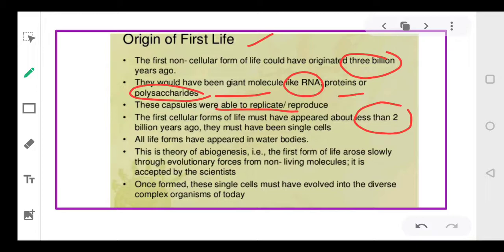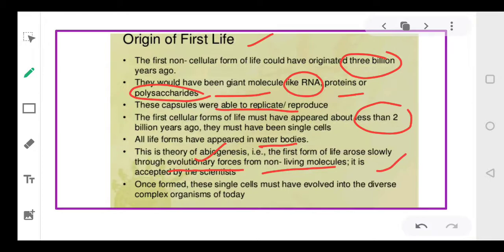And it is also believed that life appeared in water. So the first form of life must have originated in water. So this theory of abiogenesis, that means the first form of life arose due to evolutionary forces, and that life originated from non-living molecules is mostly accepted by scientists.